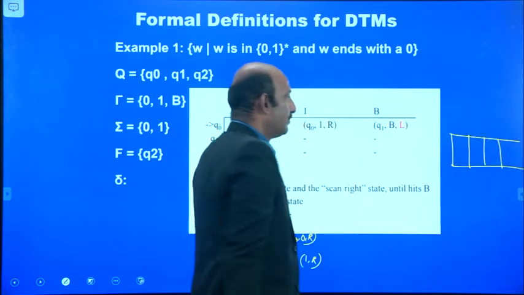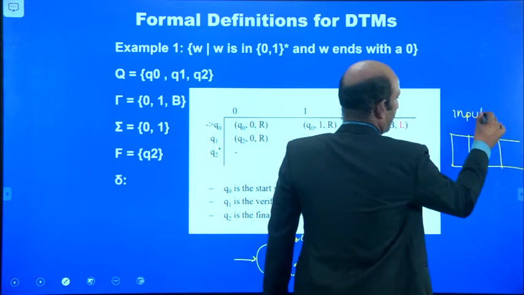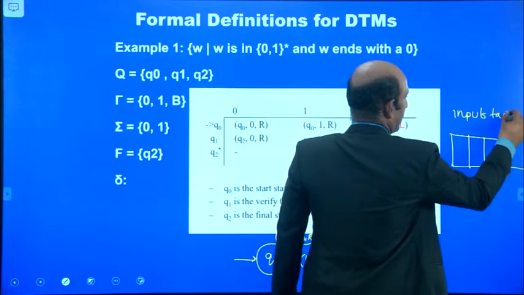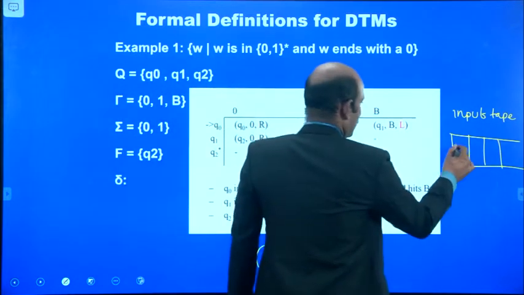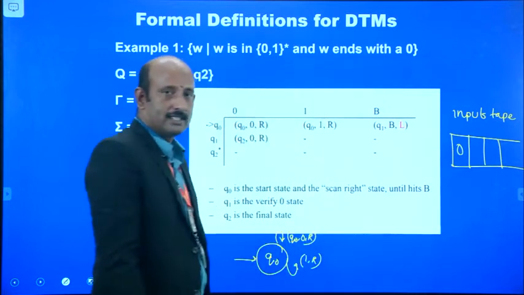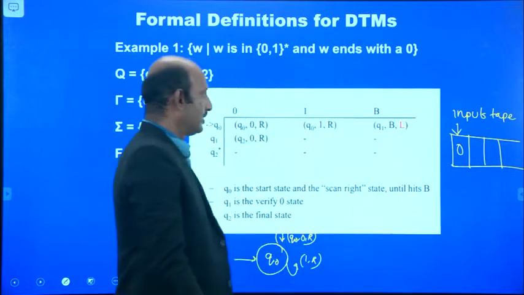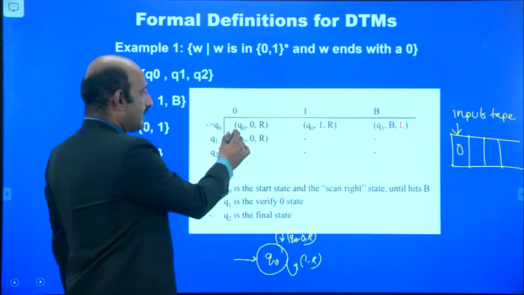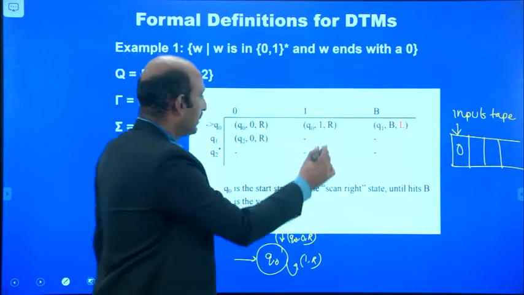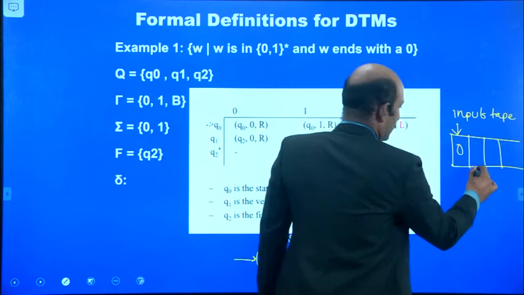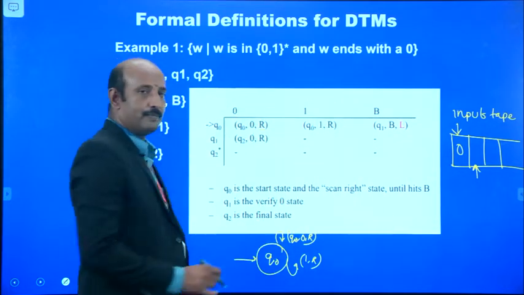Assume that it is an input tape. This input tape contains the inputs. If it encounters the 0, that means the input pointer that points to the first symbol, it is 0. If it is 0, there are no changes, it advances the position and goes to read the next symbol. That is Q0 0.